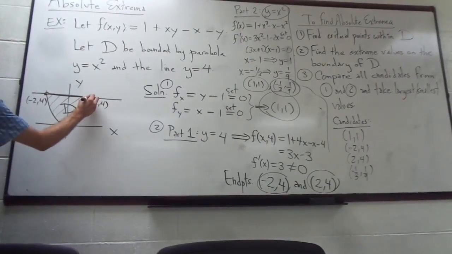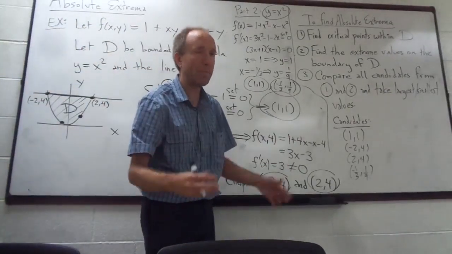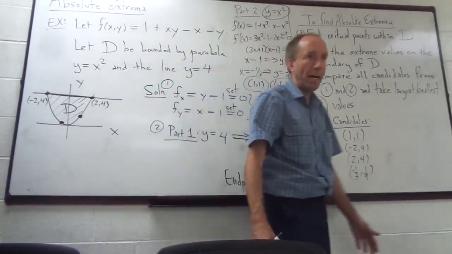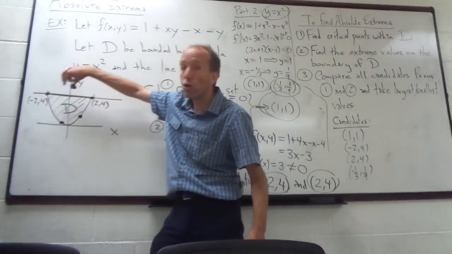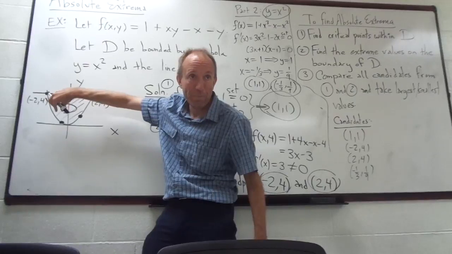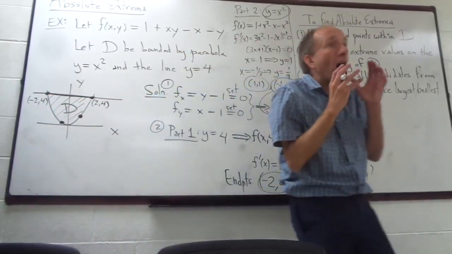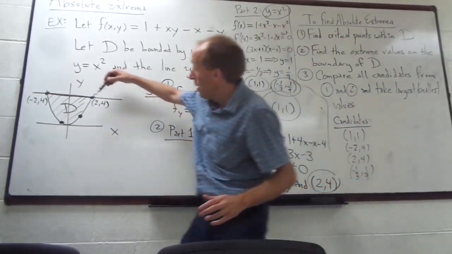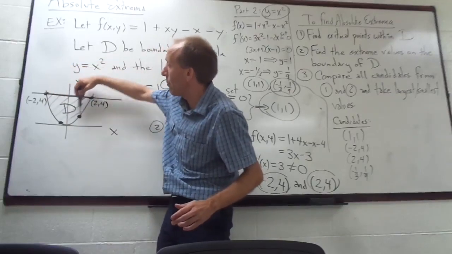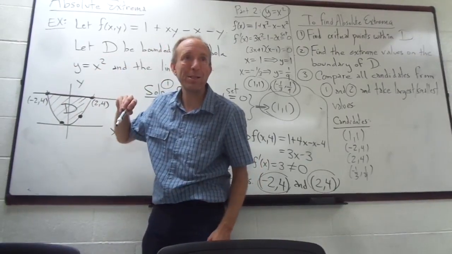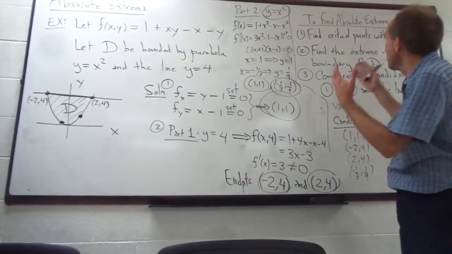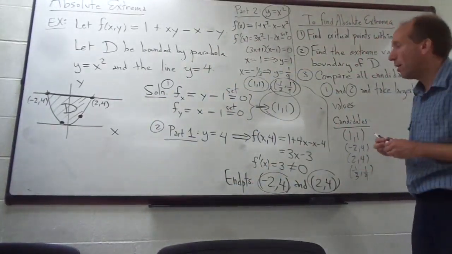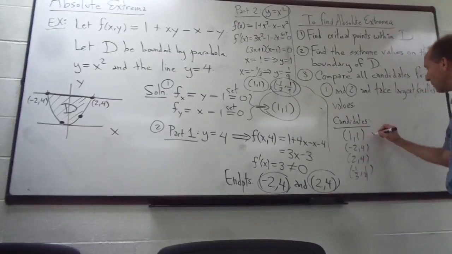So these 4 points that I have highlighted on this domain D are all on the boundary, as it turns out. It won't always be that way, but in this case, there are no critical points inside of D. If D was not a closed region, if it was not including the boundary, I would lose all 4 of those points and I would suddenly have no critical points at all. I would have no maximums or minimums necessarily to find. But in this case, I do have these candidates.